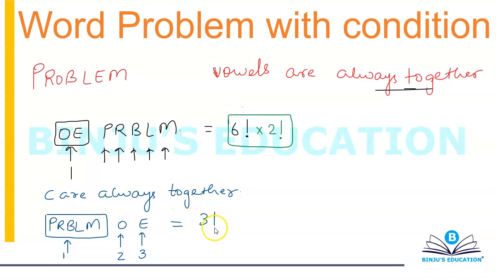3 factorial ways. But these 5 letters have to be together, but I can rearrange them among themselves, right? It's not said that P has to be the first one, R has to be second one, and M has to be the last one. I can interchange them. So into 5 factorial. The answer is 3 factorial into 5 factorial. So whenever something is together, club them. Whatever you are clubbing, can we have arrangement within themselves also? If it is possible, do take that also into consideration. Go step by step.